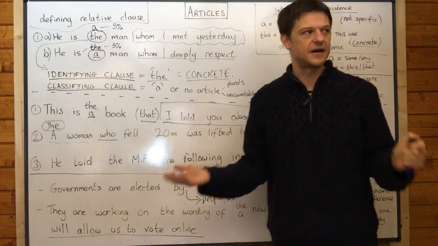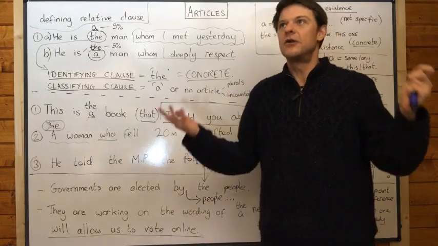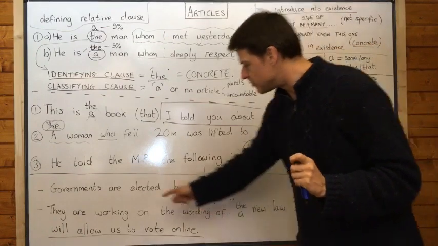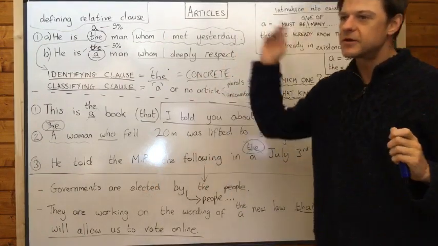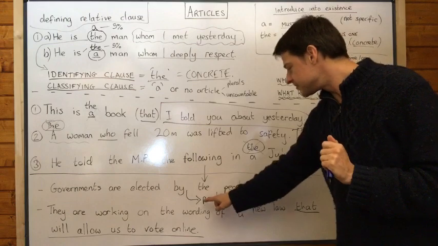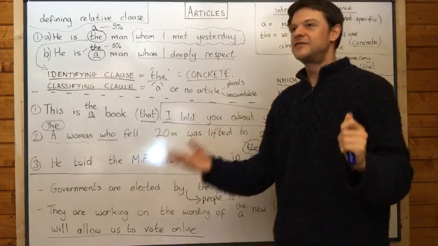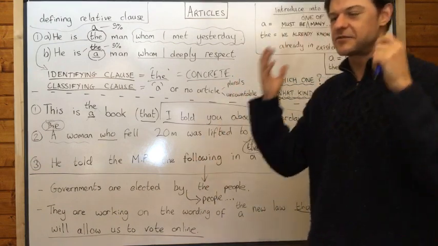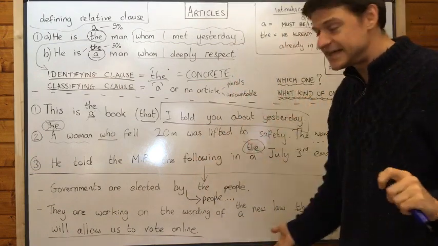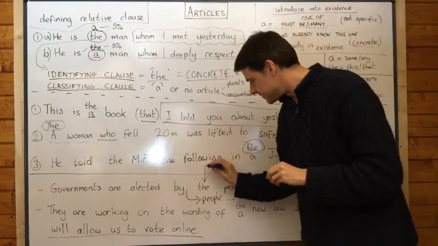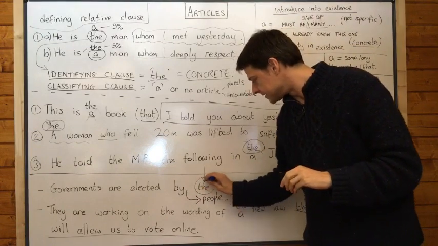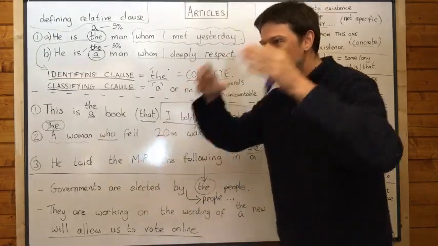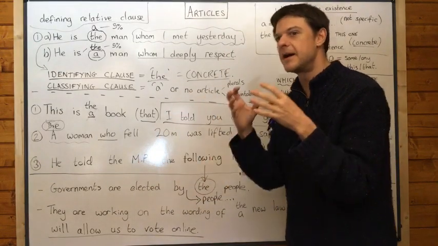Governments are elected by people. Well, yeah, who else is going to elect governments? Frogs, bears, monkeys? Only people could elect. Yeah, only people can vote. And so it sounds to me like without the article, this sentence is stating the bleeding obvious. Yeah, it's stating something which is so obvious it doesn't need to be stated. However, when you add the article, the people, it sounds like one group of people, one specific group of people among many.